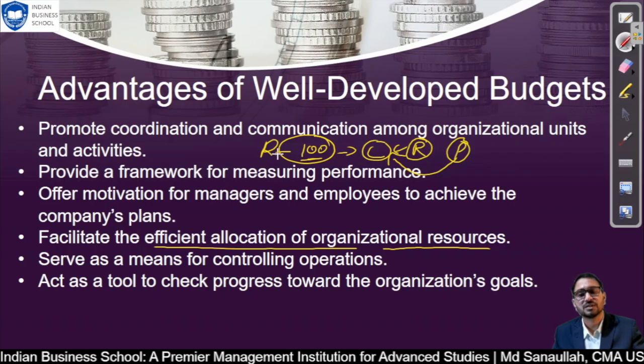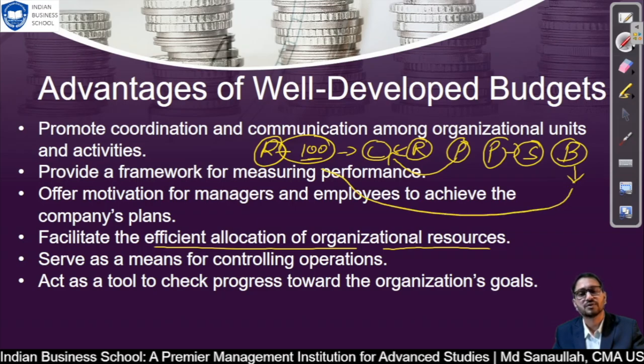For some companies, revenue doesn't come first. For example, if you are a payroll company, your employees are given salary first, then you bill, and after billing, a couple of months or 10 to 15 days later, you get your revenue. So revenue comes later and expense comes before. The cost you put into giving salary and so on is company resource, and that allocation should happen very efficiently. Next, it serves as a means for controlling operations.